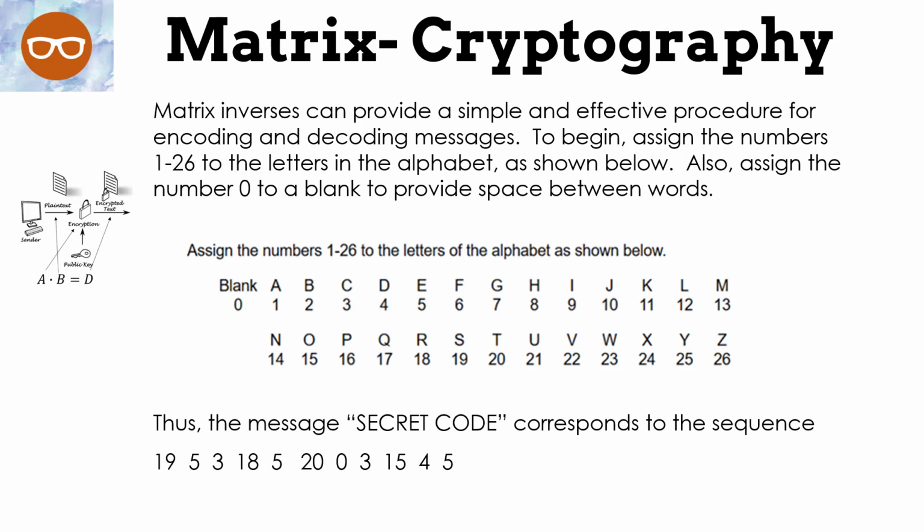Matrix inverses can provide a simple and effective procedure for encoding and decoding messages. To begin, assign the numbers 1 through 26 to the letters in the alphabet, as shown below. Also, assign number 0 to a blank to provide space between words. We're going to make the message secret code. Where are these numbers coming from? Well, if I look at S, S is 19. E is 5. C is 3. R is 18, and so on. And so these are the numbers for our secret code.